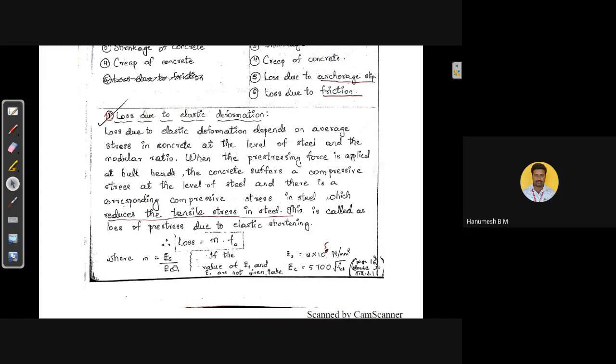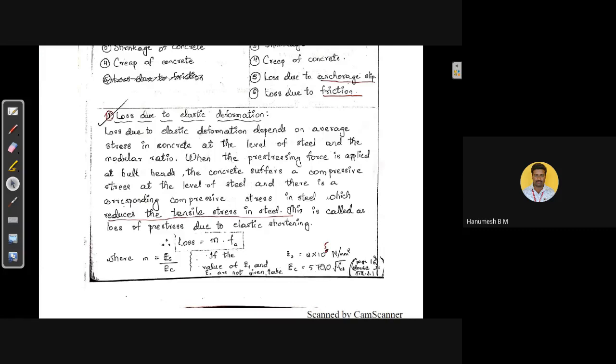If these values, that is Young's modulus of steel and Young's modulus of concrete, are not given in the problem, then we have to consider these values. It is Young's modulus of steel as 2 into 10 raised to 5 Newton per mm square, and Young's modulus of concrete as 5700 root fck.